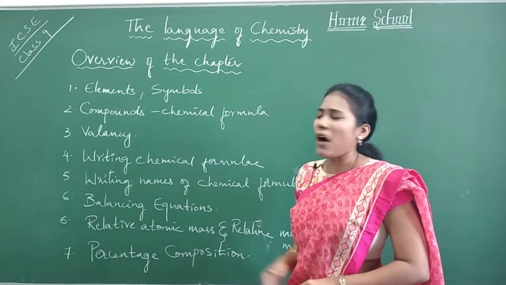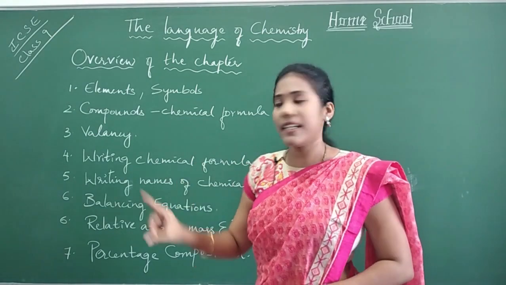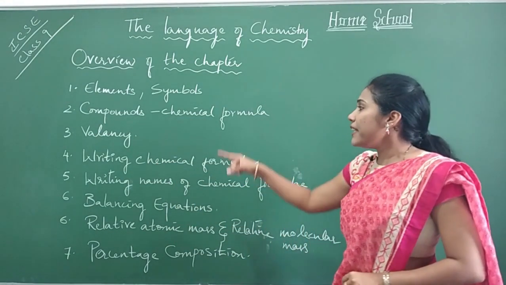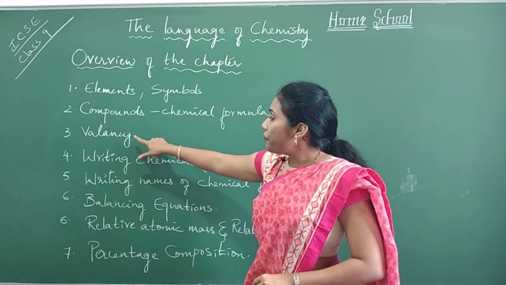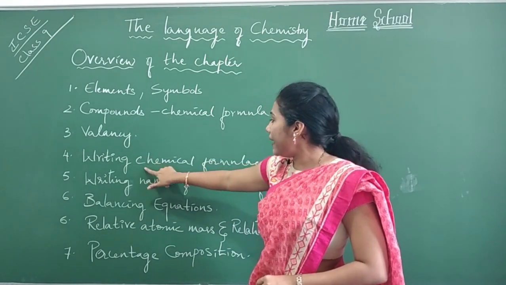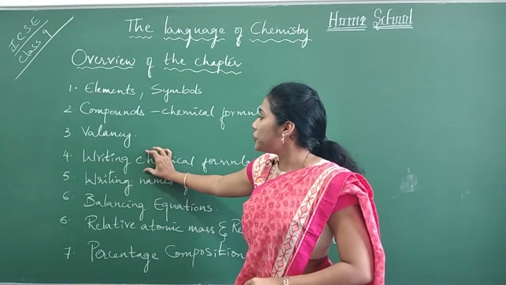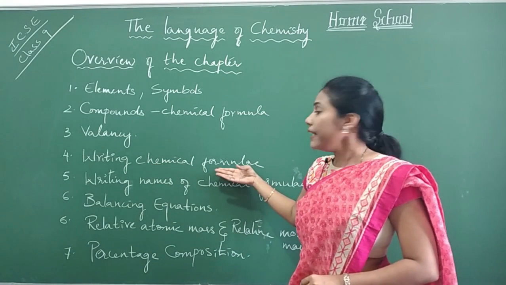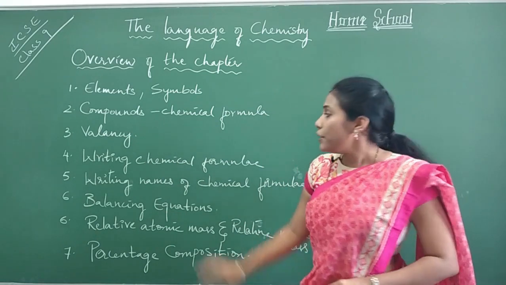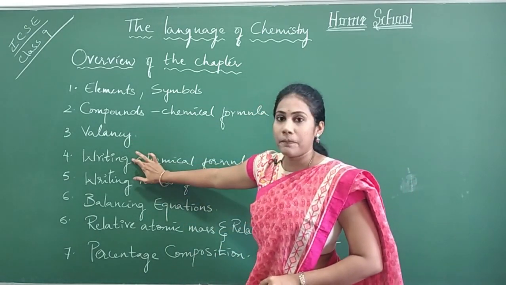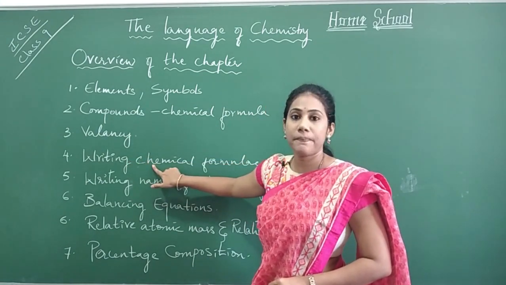The third most important thing, very essential to understand every aspect of chemistry, is valency. There are various meanings for valency, all of which we are going to learn. With the help of valency, we can write the chemical formulae for compounds, and that method I am also going to teach you under this heading. To write the chemical formulae, you must know the concept called valency. So both concepts are interlinked here. If you know this, you can work on this. Otherwise, you cannot.